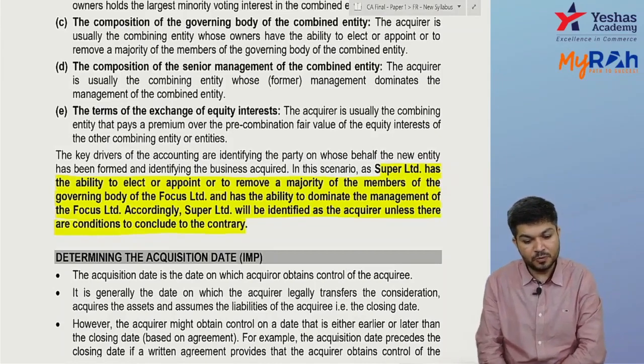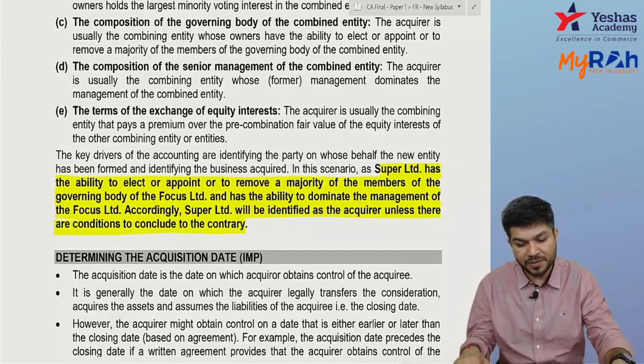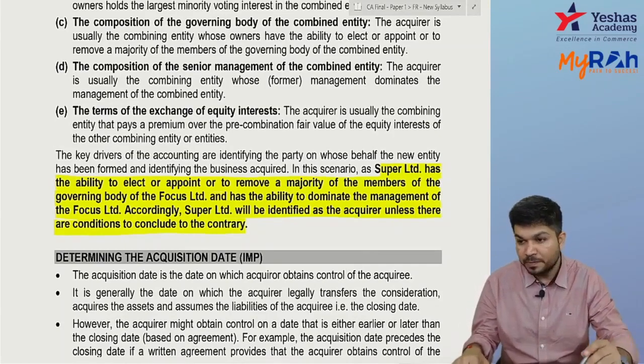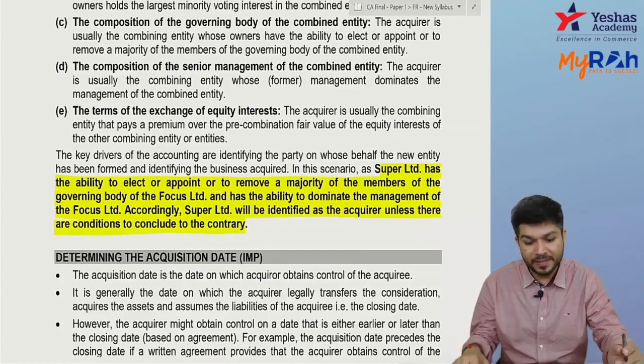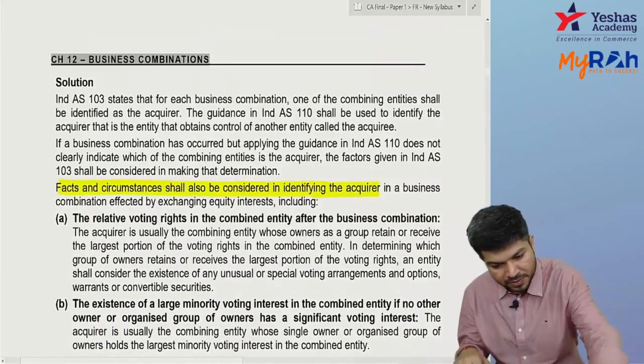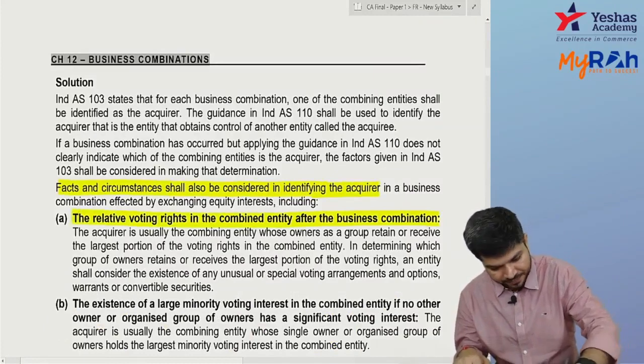In this scenario, Super Limited has the ability to appoint or remove the majority of the members of the governing body of Focus and the ability to dominate the management of Focus. Super will be identified as acquirer unless there are conditions to conclude the contrary. It is important that you write this theory. If people don't write theory, the marks are not there.